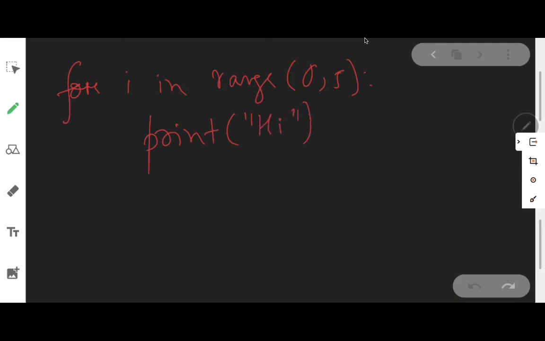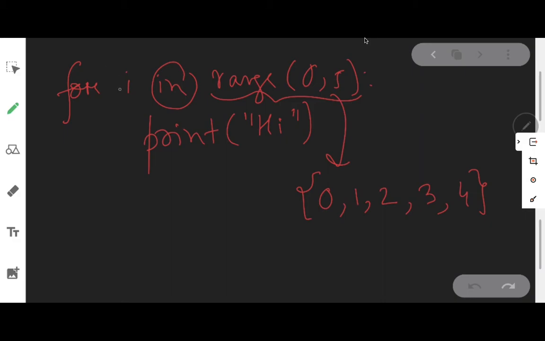Now we'll see what this statement means. Range 0, 5, as we have already seen, will generate the list 0, 1, 2, 3 and 4. What will the in operator do? The in operator will check the list of values. Now what is written here? For i in range 0, 5.